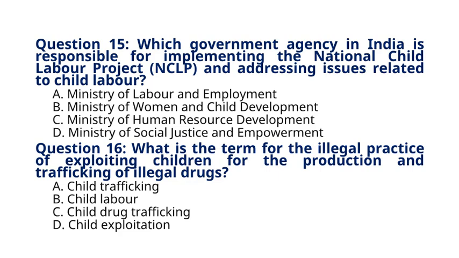Question 16. What is the term for the illegal practice of exploiting children for the production and trafficking of illegal drugs? A. Child trafficking. B. Child labor. C. Child drug trafficking. D. Child exploitation. The correct answer to question 16 is option C. Child drug trafficking. Explanation: child drug trafficking refers to the illegal practice of exploiting children for the production, distribution, or trafficking of illegal drugs, exposing them to risks of addiction, violence, and criminalization.